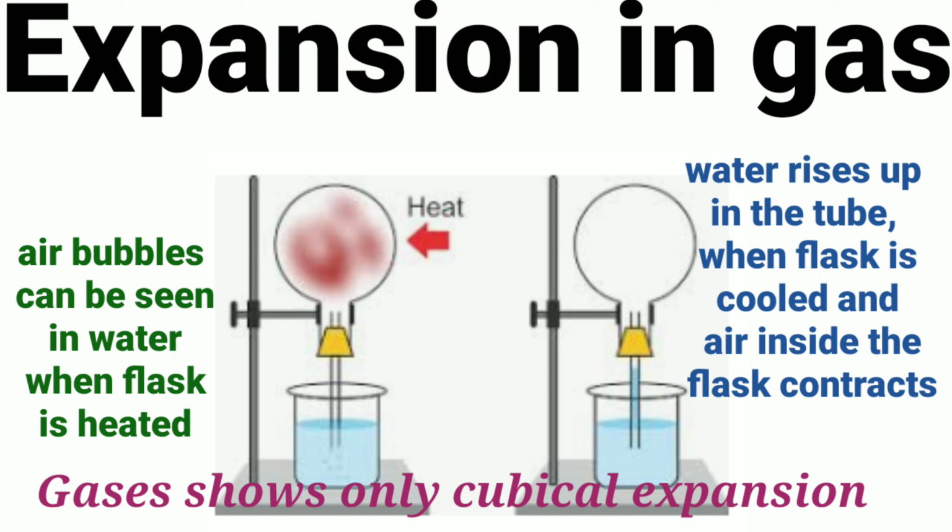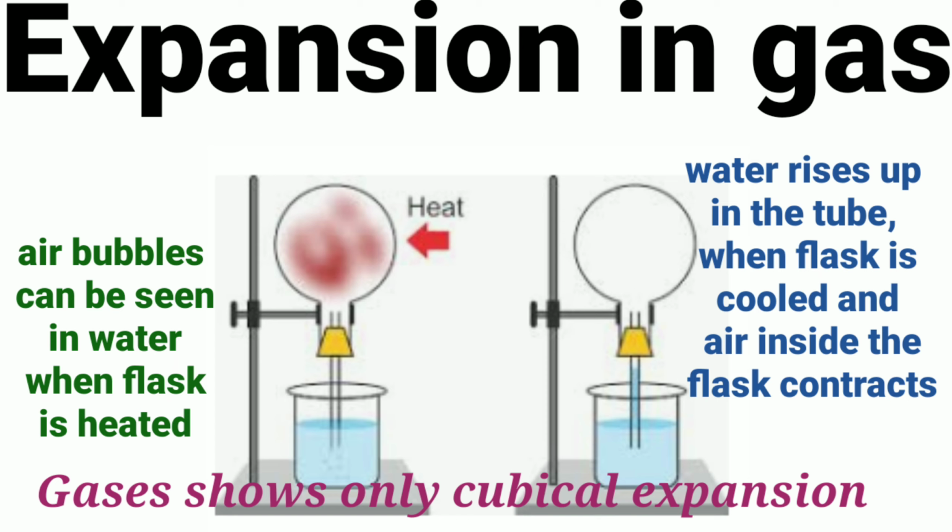On cooling, obviously the air inside the flask contracts. So water rises from the beaker into the tube, up inside the tube. So it shows that air expands on heating and contracts on cooling.